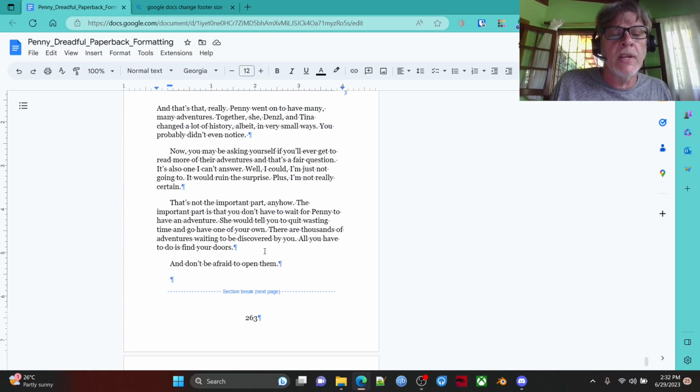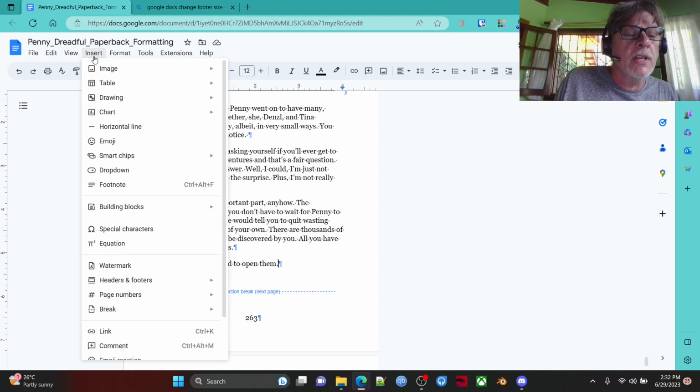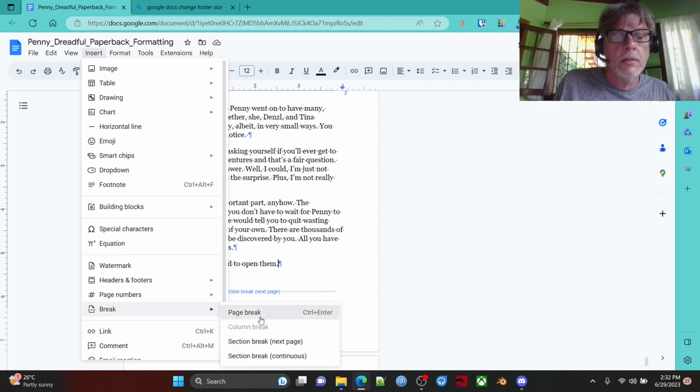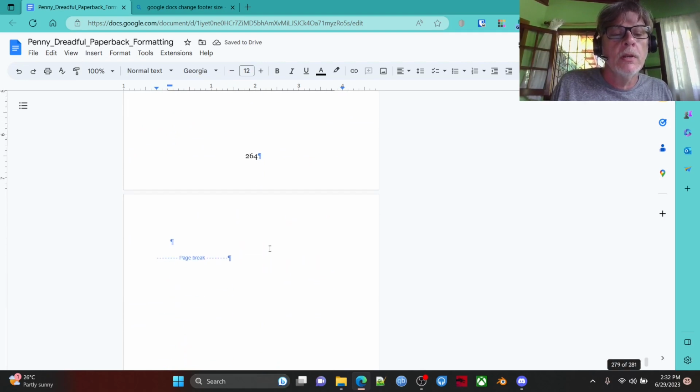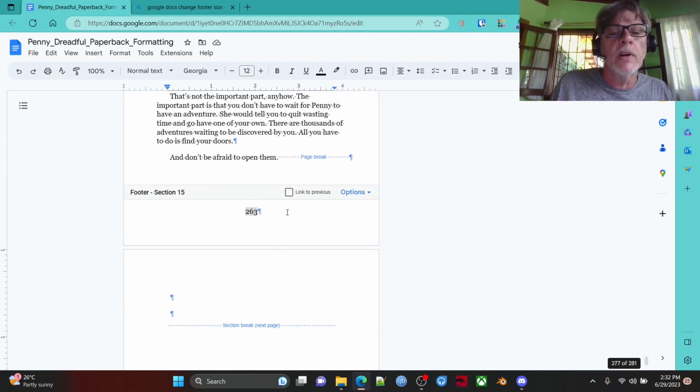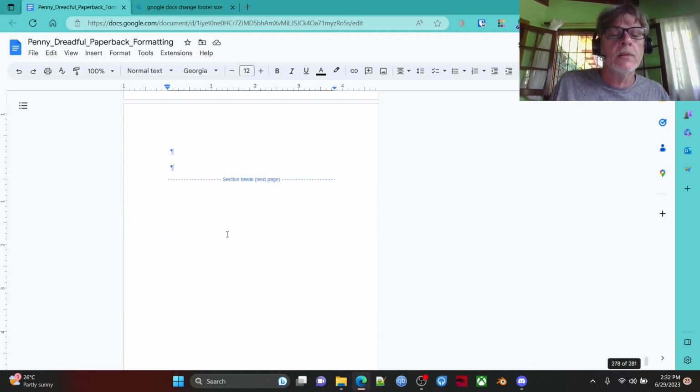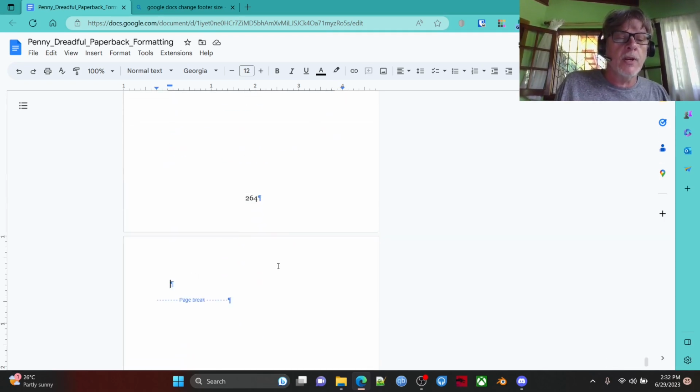Because I like to have page breaks after every chapter. It stops. Let's see what that does. We didn't want to add a new page. We just wanted, we got two pages, I think. Probably too close to the end. Page break, section break. Let's get rid of this page break.